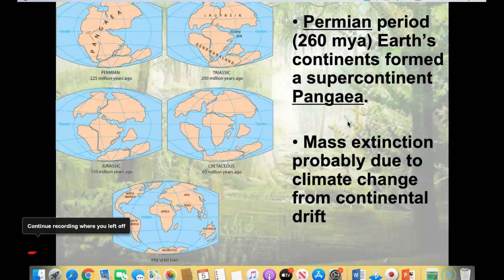So at the end of the Paleozoic era was a mass extinction that's probably due to climate change from continental drift. All the continents were not connected throughout the Paleozoic, and then towards the end of the Paleozoic, they start all kind of converging together. That means some continents are at different locations and will have different access to sunlight. The ones closer to the equator are going to be warmer, the ones further away are going to be colder. Like Australia and India are down here, they're going to be much colder than they would be at present-day locations.